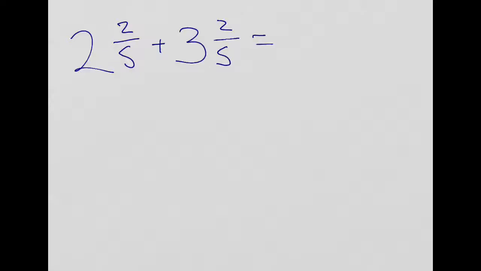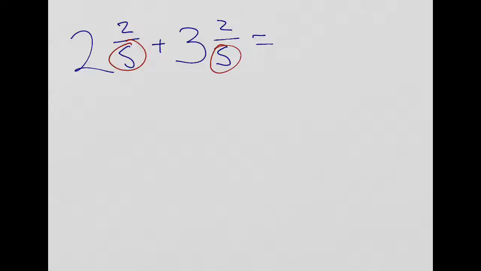Today we worked on adding mixed numbers. And the basic idea when we add mixed numbers, let's say we have this for an example, 2 and 2/5 plus 3 and 2/5. What we talked about is first looking at the fractions, making sure they have a common denominator, because they have to have a common denominator or you can't add them.